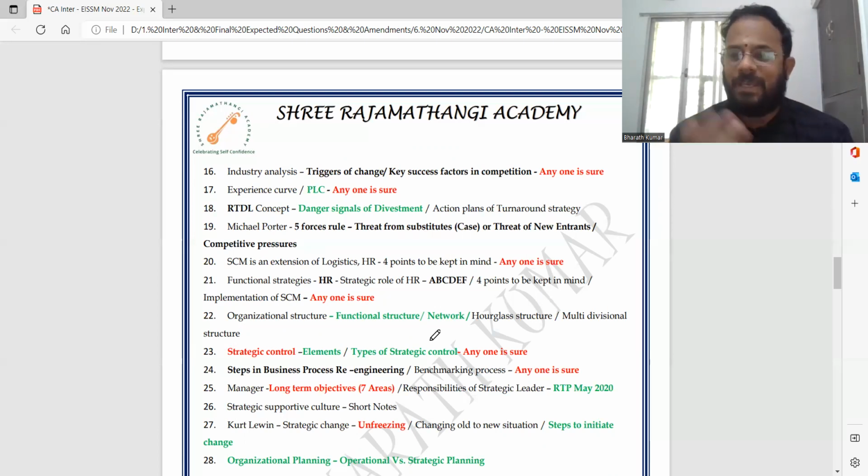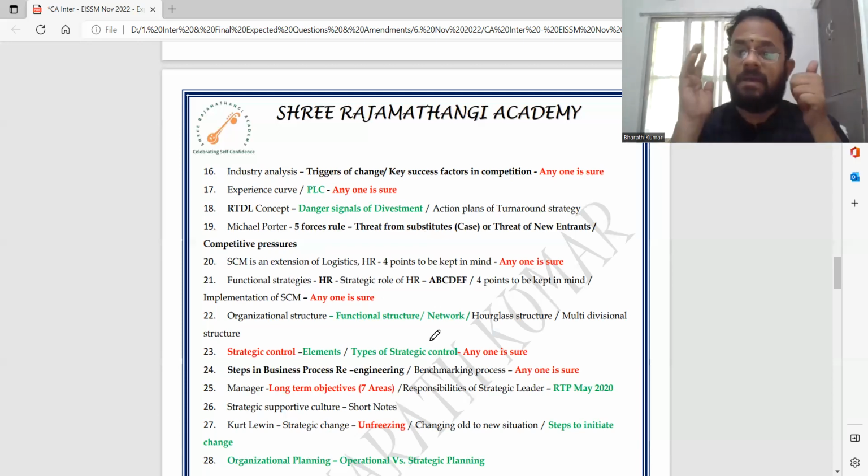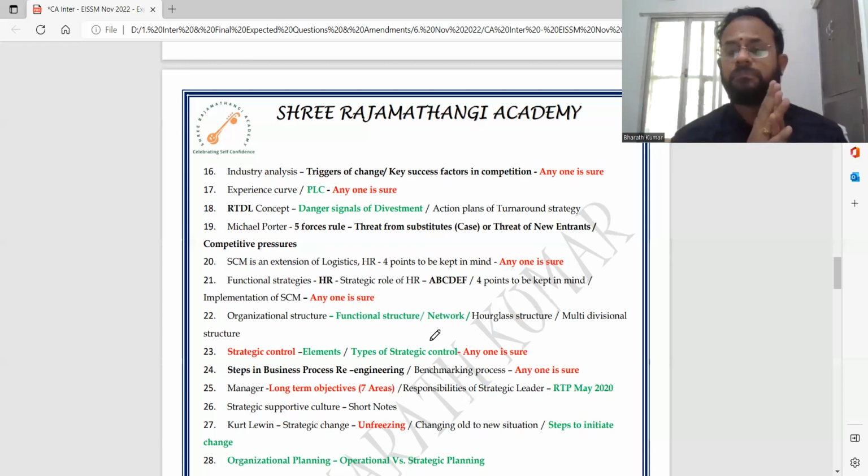Remember, it is A, B, C, D, E, F. I would have already given this in your Insta Reels. Also go back to the Insta Reels. 4 points to be kept in mind, I've already told. Implementation is a separate question. Implementation can be a 5-mark question, but it can also be asked in MCQ or whatever.